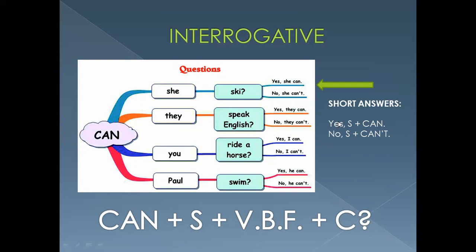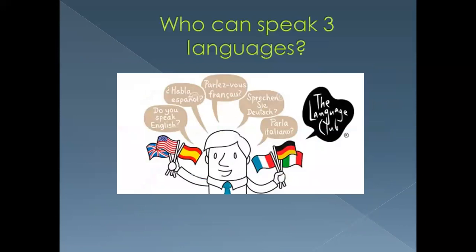If we want to say yes, it's yes, the subject, and can, como tienen todos los primeros casos. Yes, sujeto y el can. If you want to say no, then you answer with the subject and can't. No, she can't. No, they can't. No, I can't. No, he can't. Okay, so can and can't has a very simple structure. Son estructuras muy sencillas. You shouldn't have any problem. Lo único que deben de tener cuidado es con el hecho de manejar el verbo en su forma base, sin ninguna terminación.